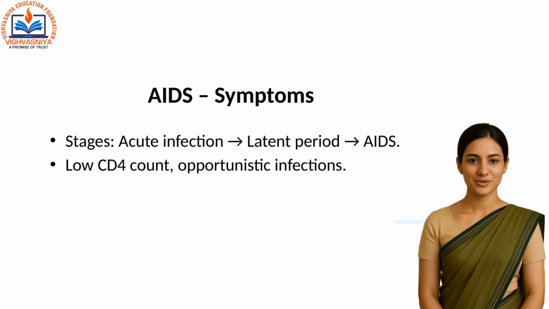AIDS progresses through stages: acute infection, flu-like symptoms shortly after infection. Latent period, the virus is still active but symptoms may be absent for years. AIDS stage, very low CD4 count, leading to opportunistic infections such as tuberculosis, pneumonia, and fungal infections.